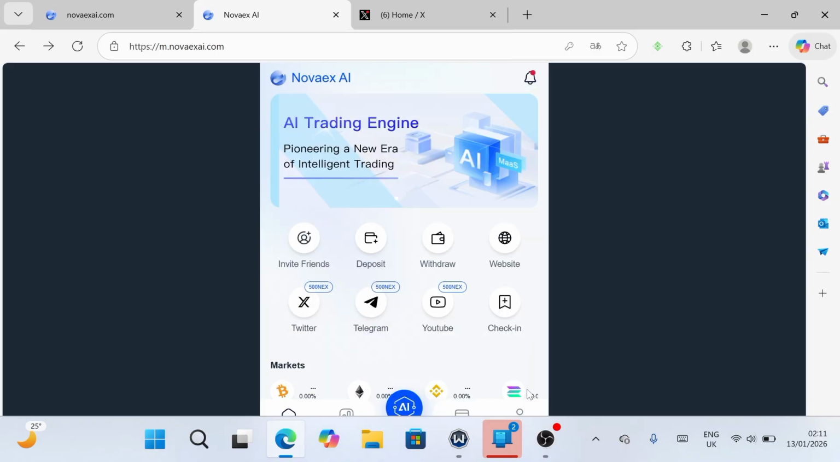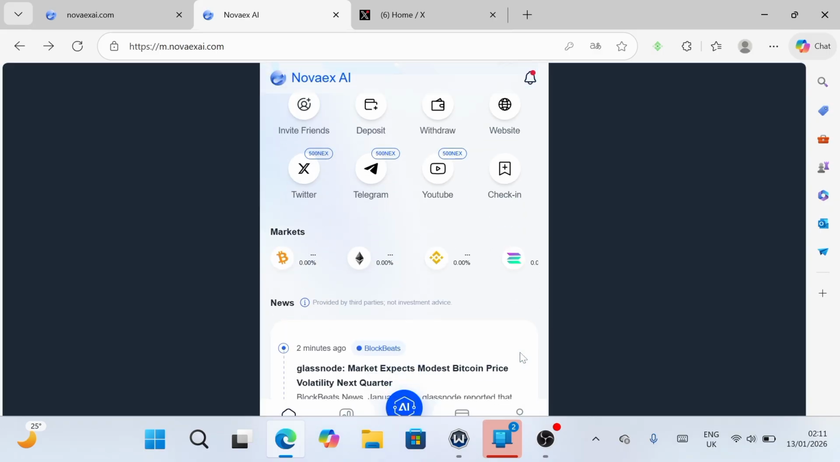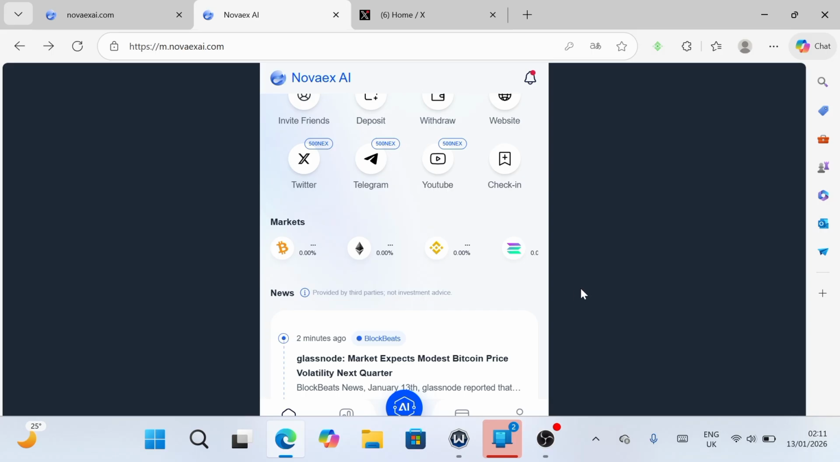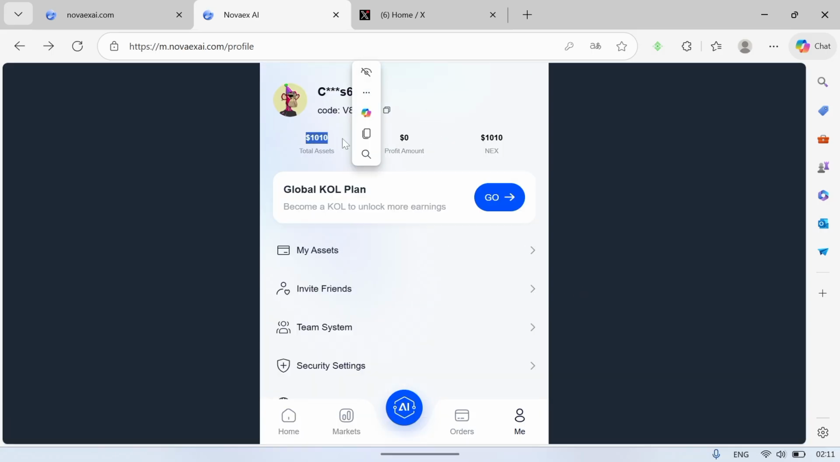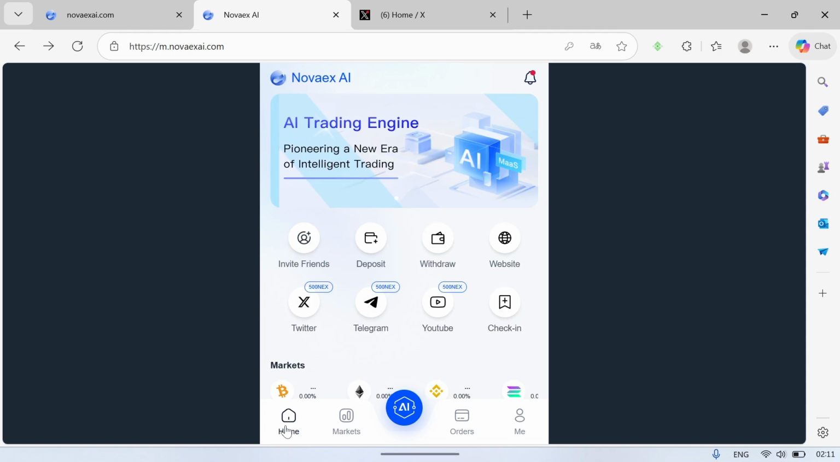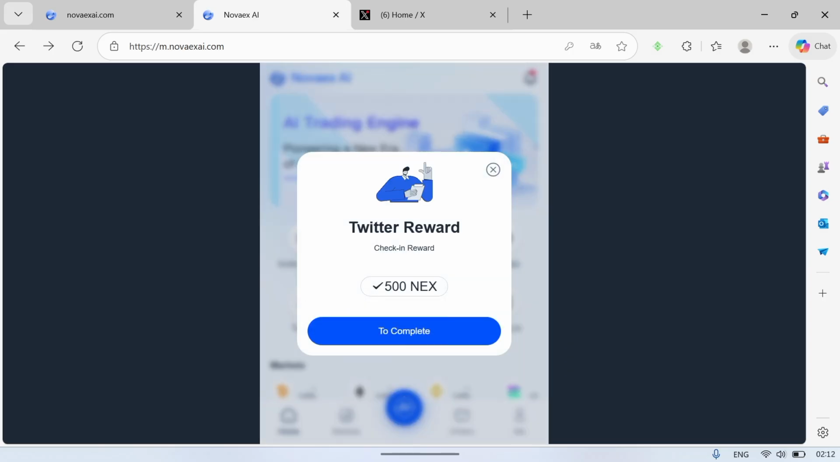All right, now if I check out my balance, guys, we discover that it has already increased to 1,010 in total assets. For you to boost up your balance some more, all you have to do is come up here and participate in other activities. This one that says X, like Twitter, once you complete this action by following them on Twitter, you're going to earn an extra 500 tokens.